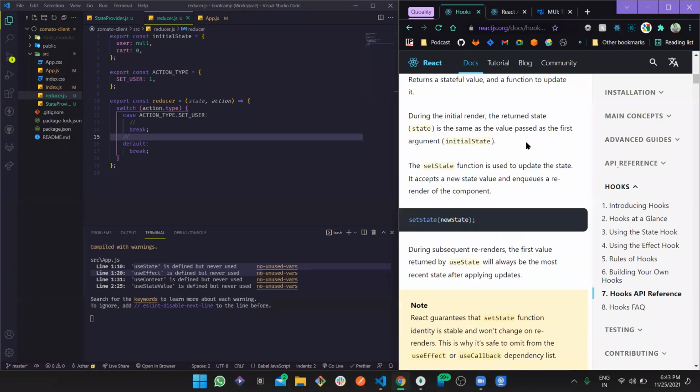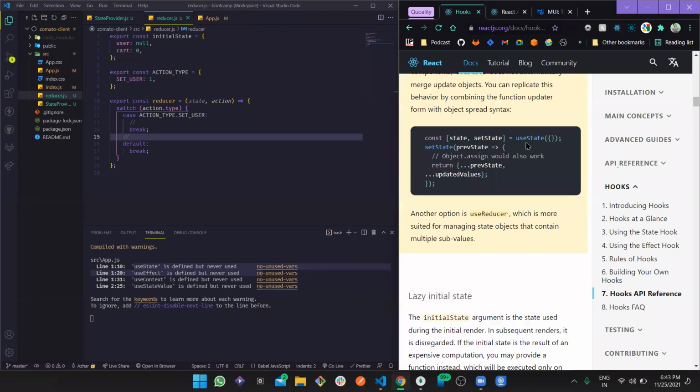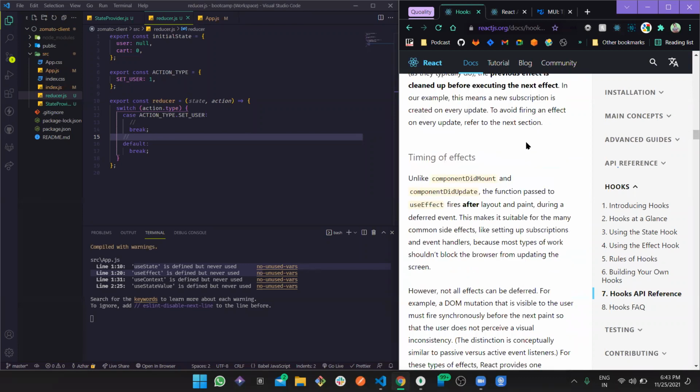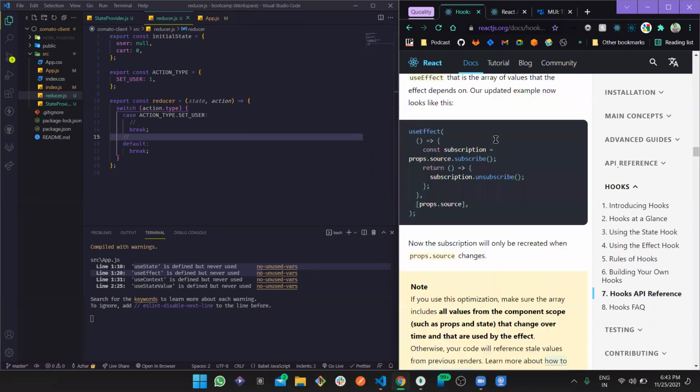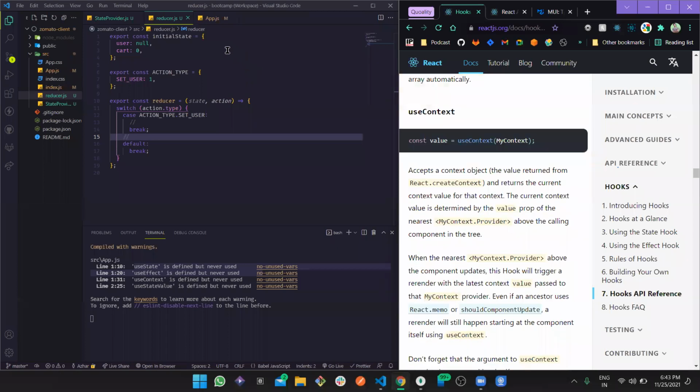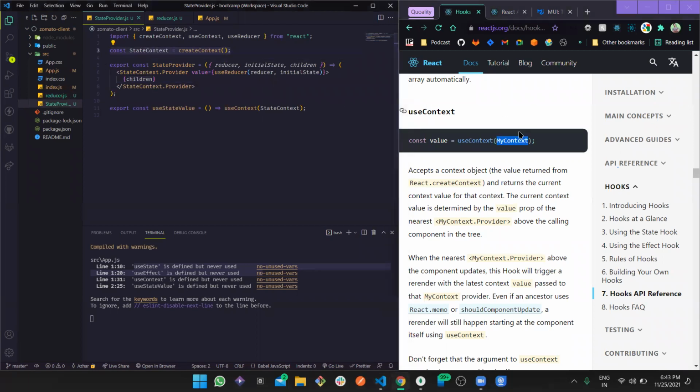And use context works in the same way, but a bit different. It literally holds the value and lets you use it everywhere else. Firstly, you have to create the context as we just did, with create context. Then you can pass it right here, and it returns the current state like we were doing there.